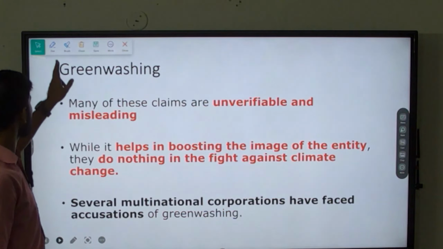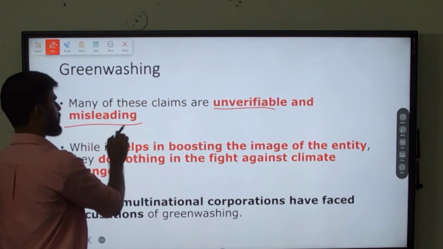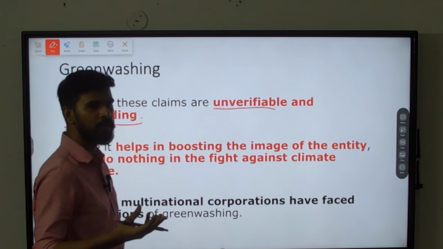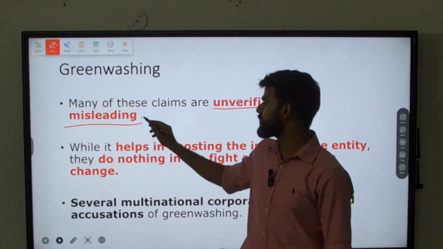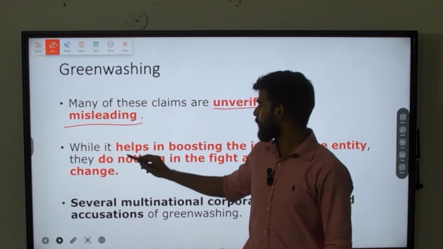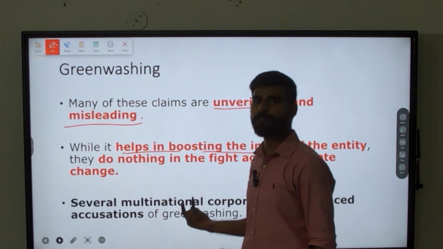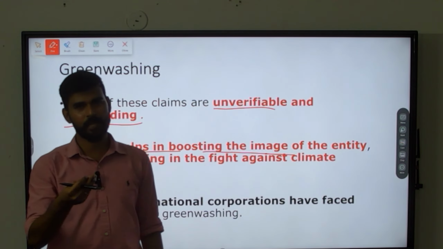But the claims they are making are unverifiable and misleading. We cannot verify whether the claims are true or false, and they are also misleading. While it helps in boosting the image of the entity, obviously it will, because they are claiming they are eco-friendly and environment friendly.